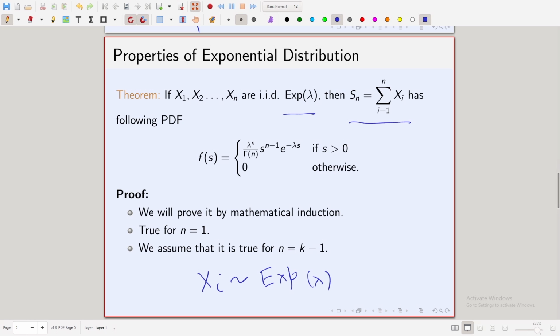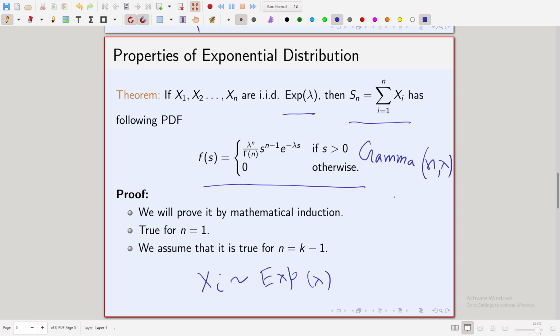Then if I look at the sum random variable Sn, i running from 1 to n of xi, this theorem tells us that the sum is again a continuous random variable having this probability density function. If you have seen this density before, then you should know that this is the density of a gamma n lambda distribution.